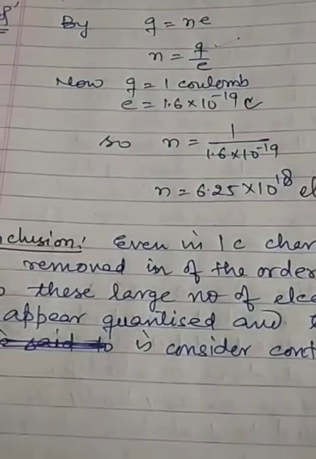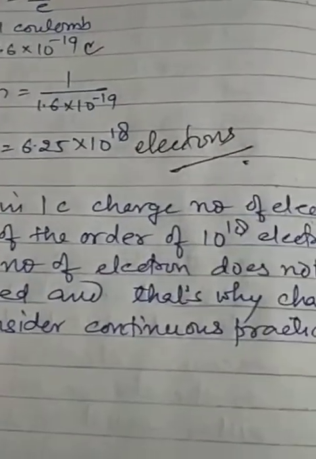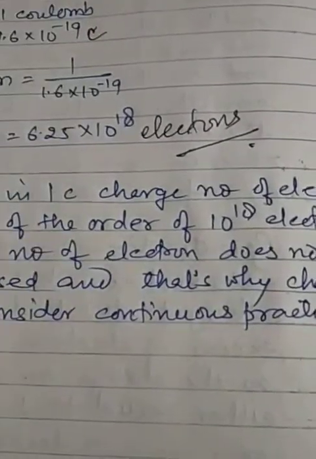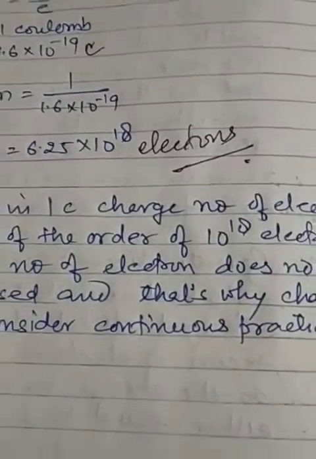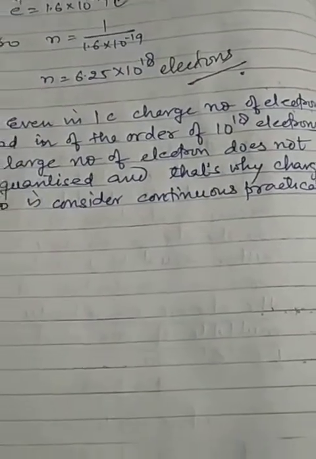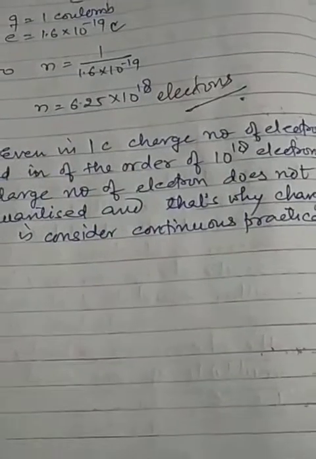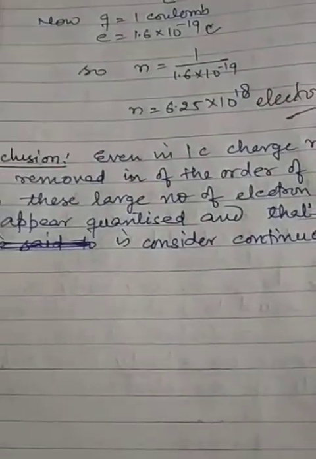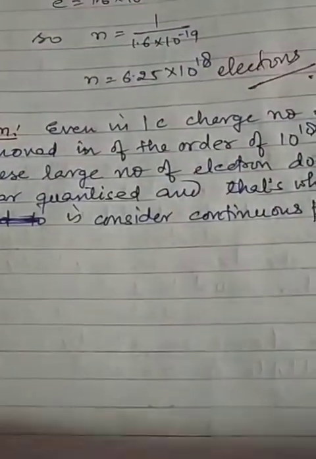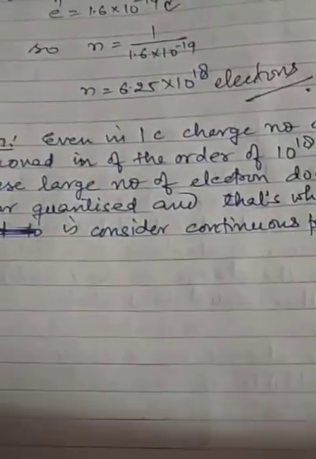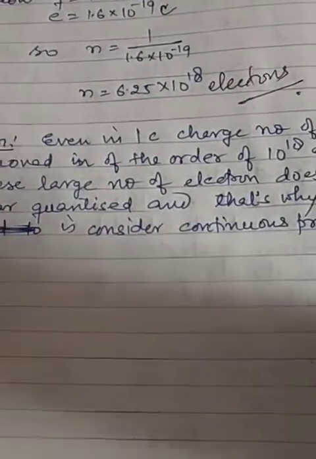By this example we come to a conclusion that 1 coulomb charge contains the number of electrons removed of the order of 10 to the power 18 electrons. Means if the body has 1 coulomb charge, there are 10 to the power 18 electrons. It is a very large number of electrons, and this large number cannot appear as quantized. 10 to the power 18 electrons is altogether. 1 electron cannot be separated, so it appears like a continuous charge.